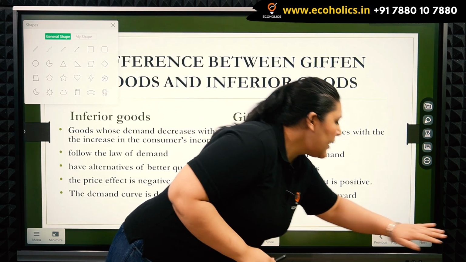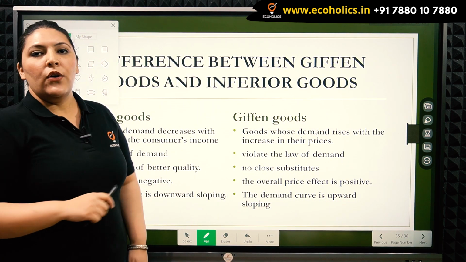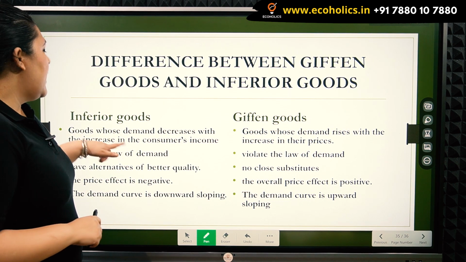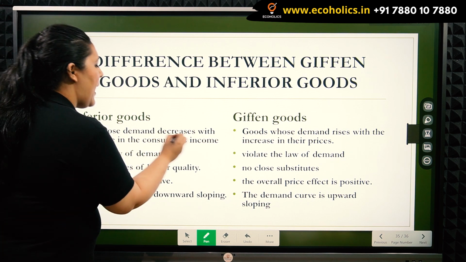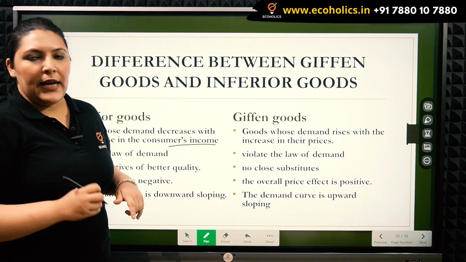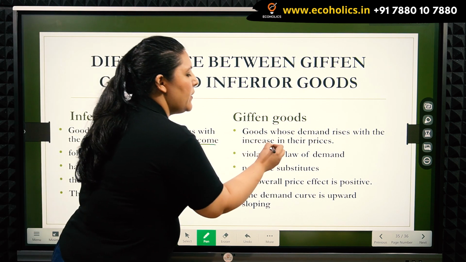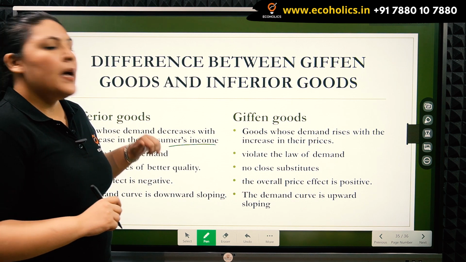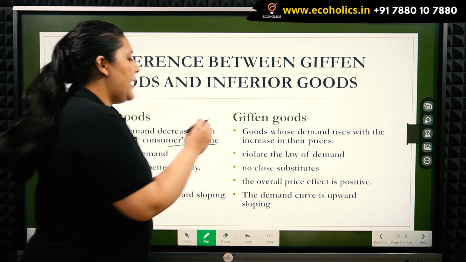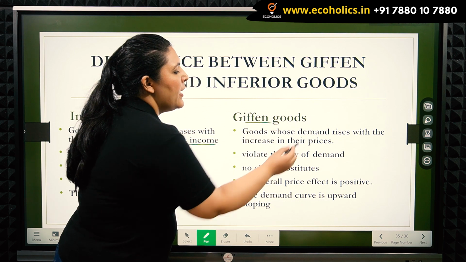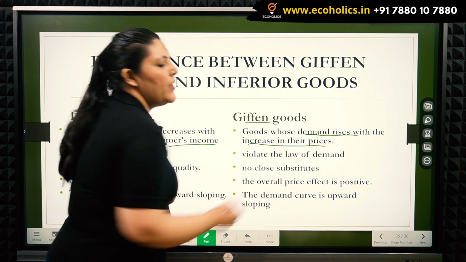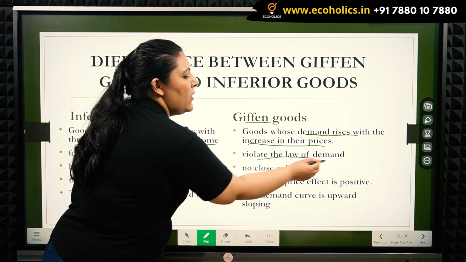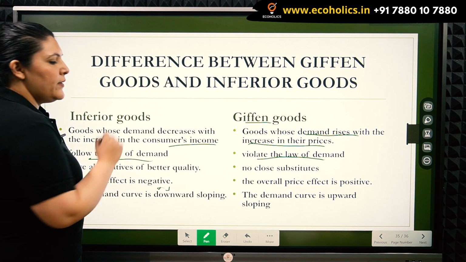Now let's summarize all the points of difference between these two goods. So inferior goods are those goods which have a negative income elasticity. Giffen goods also have a negative income elasticity, but in the case of inferior goods, price effect is going to be negative, but in the case of Giffen goods, the demand rises with the increase in prices, or the price effect is positive. Giffen goods violate the law of demand, inferior goods follow the law of demand.